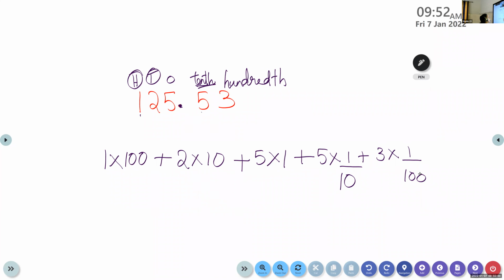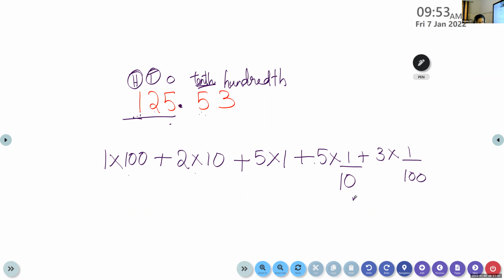number in decimal form. Here, decimal numbers. How we can expand? So this integral part, this is the same. 1 into 100, 2 into 10 plus 5 into 1. After the decimal, we have to multiply 5 into 1 by 10 plus 3 into 1 by 100. Very good. So what we learned till now, you understand very good.